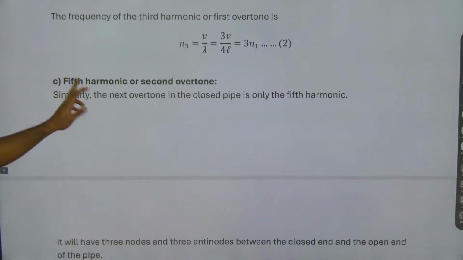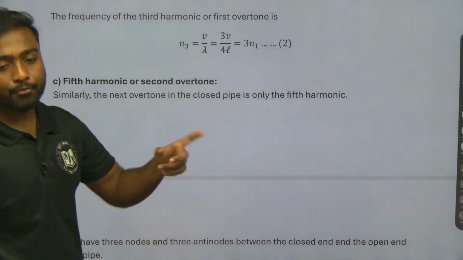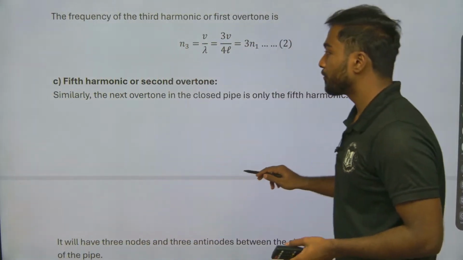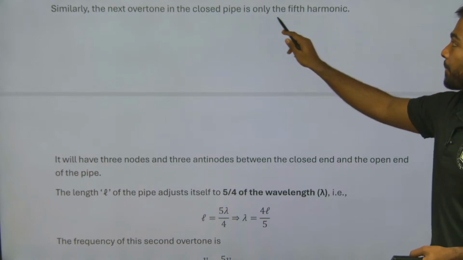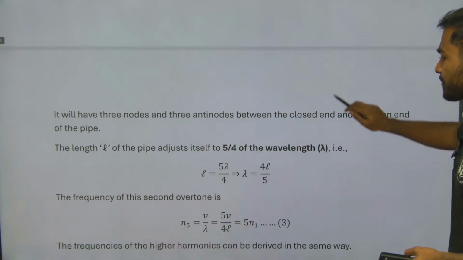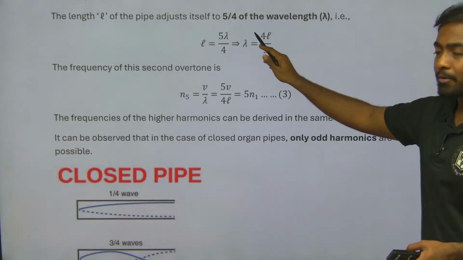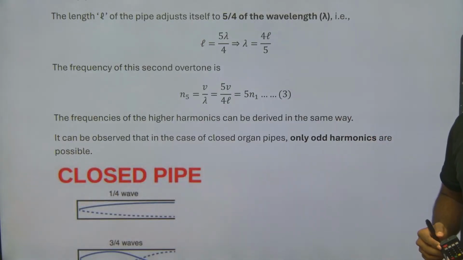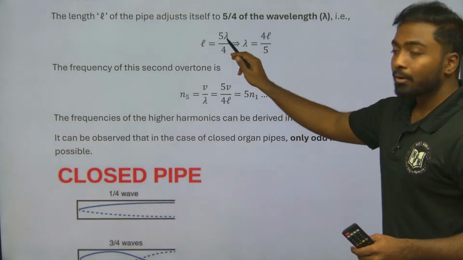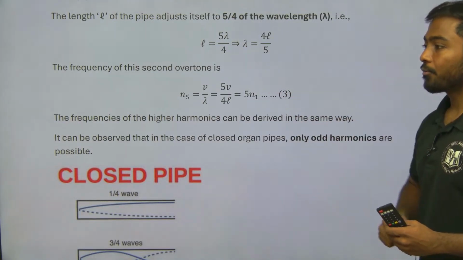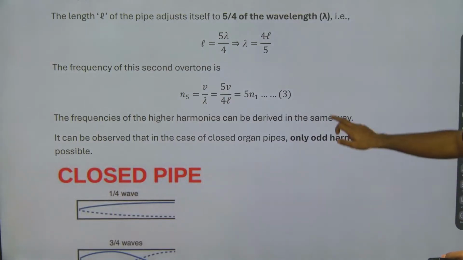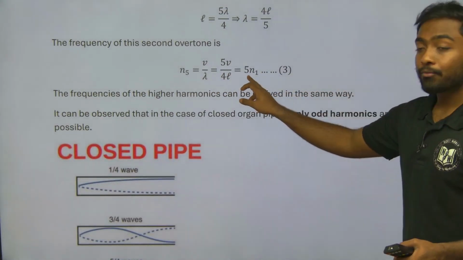Next is the fifth harmonic: first, third, fifth. Similarly, the next overtone in a closed pipe is the fifth harmonic. The length is 5 by 4 of the wavelength. So L is equal to 5 by 4 into lambda, where lambda is 4L by 5. When we substitute, n5 will be 5 times n1.